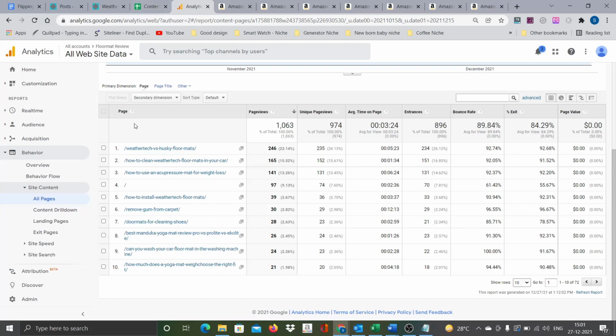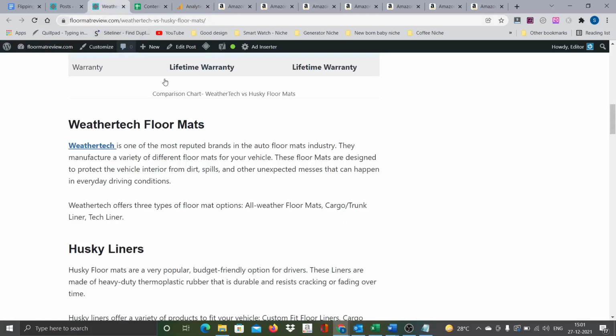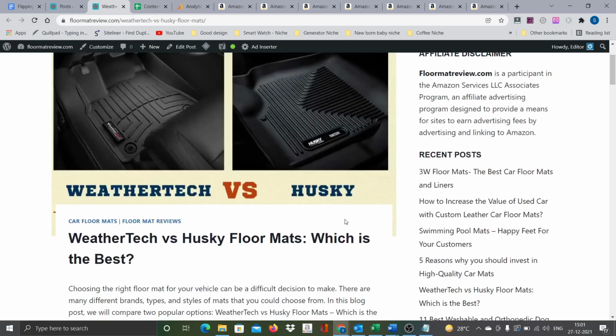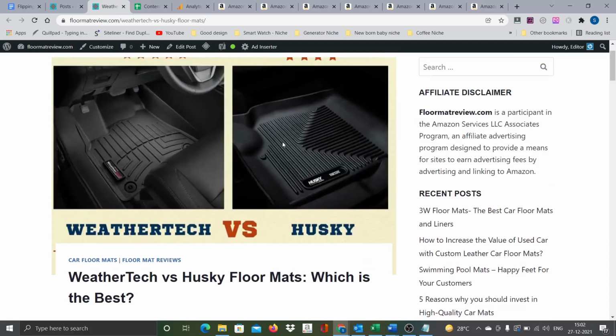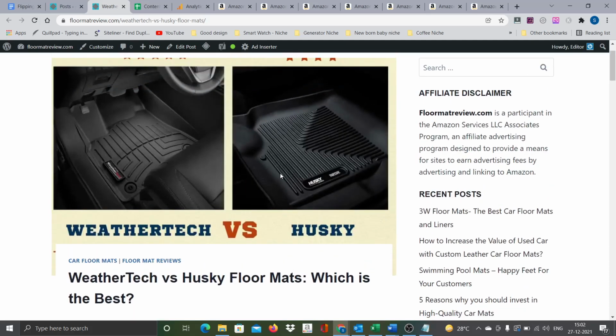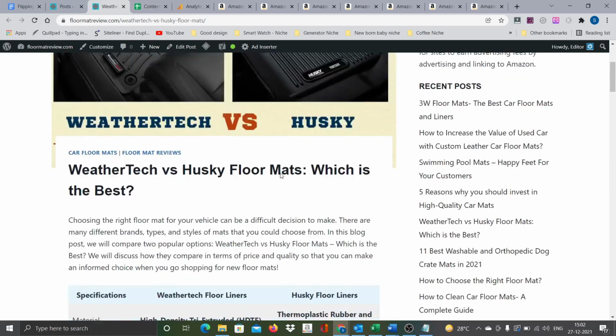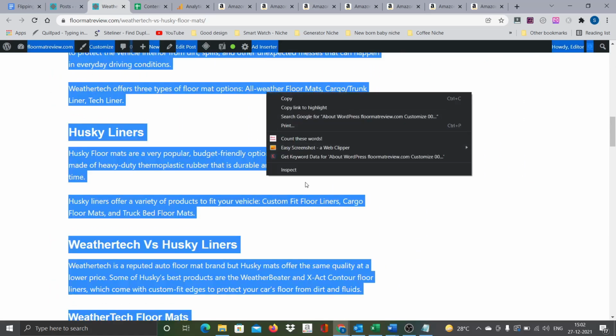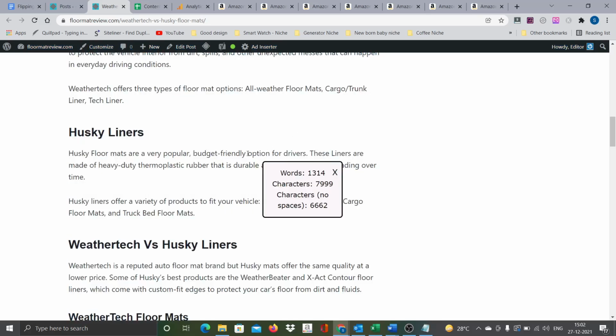Okay, let's get started. So this is the page, and let's do a quick review. The title is WeatherTech versus Husky. I think these are two different types of floor mats that are used in automobiles. So the article is all about the differences. What is the word count? It's just 1300 words.